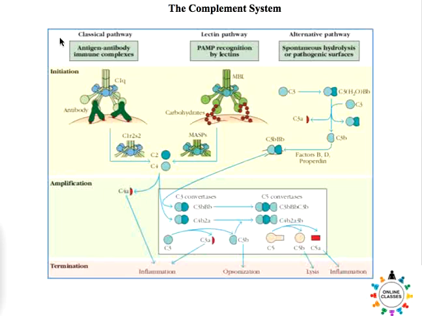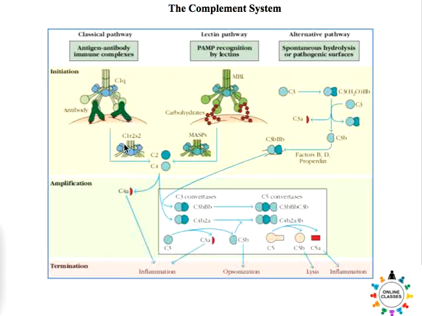The classical pathway is initiated when antigen-antibody immune complexes are formed. Because of the creation of these antigen-antibody complexes, a portion at the Fc region of the antibody is exposed in such a way that the initiator components of the complement system of the classical pathway can bind, and therefore the initiator proteins are activated by proteolytic cleavage.